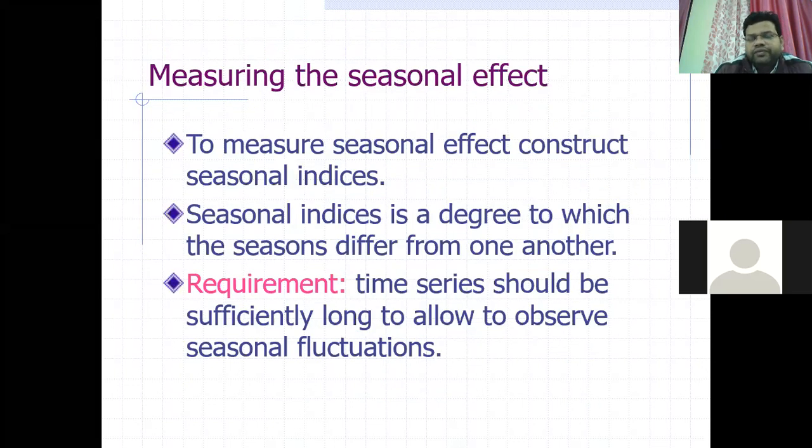Now how can you measure the seasonal effect? To measure the seasonal effect, construct seasonal indices. They use methods like the method of link relatives, and there are many methods used to measure the seasonal effect. Seasonal index is the degree to which the seasons differ from one another.